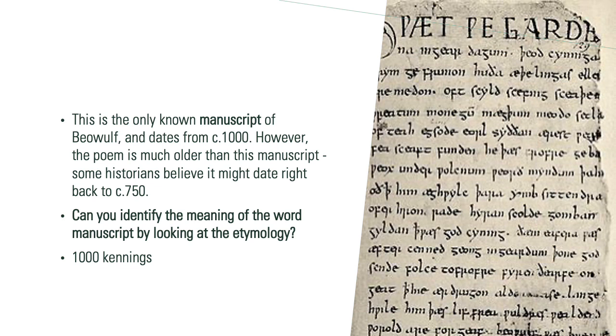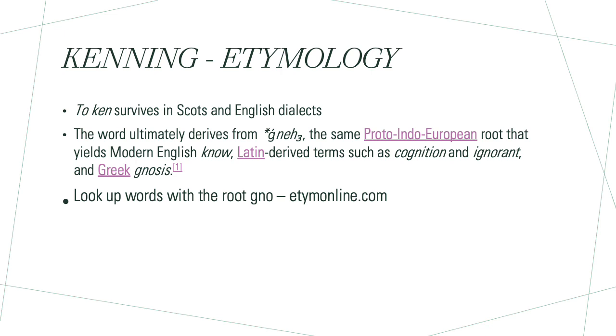The manuscript of Beowulf shows us that there were over 1,000 kennings in the poem Beowulf, over 1,000 kennings. So what we're going to do next is have a look at what a kenning is. So before we look at what a kenning is, we're going to have a look at the meaning of its name. So the etymology, the origin of the word kenning. Where does kenning come from?